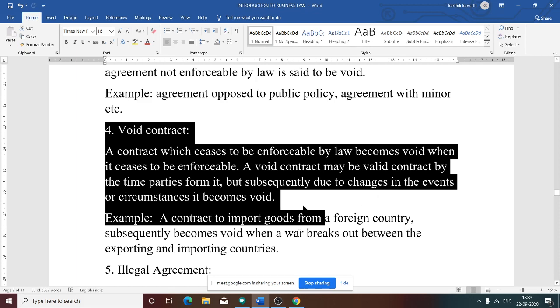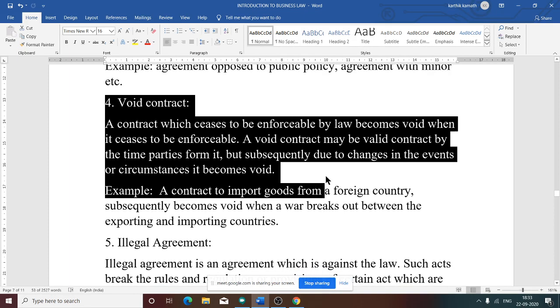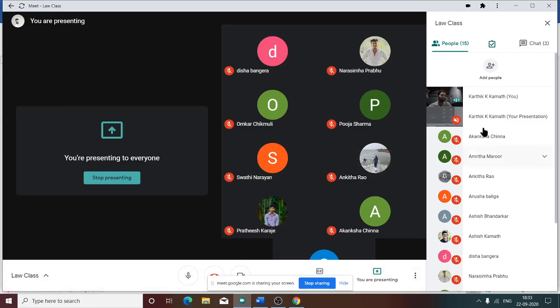So a void contract may be a valid contract at the time the parties form it, but subsequently, due to changes in the event or circumstances, it becomes void. What is the example? Suppose I have a cow, and I am going to sell my cow to another party for 5,000. The other party accepted my offer. So this is a valid contract.